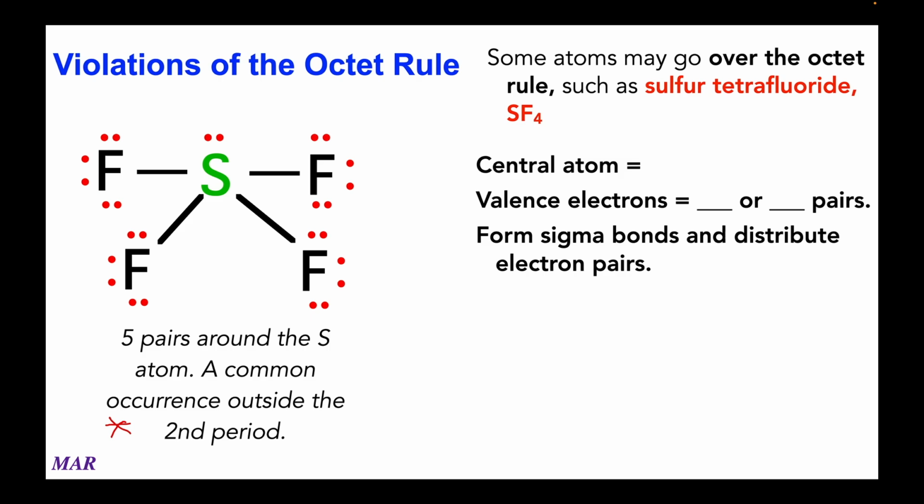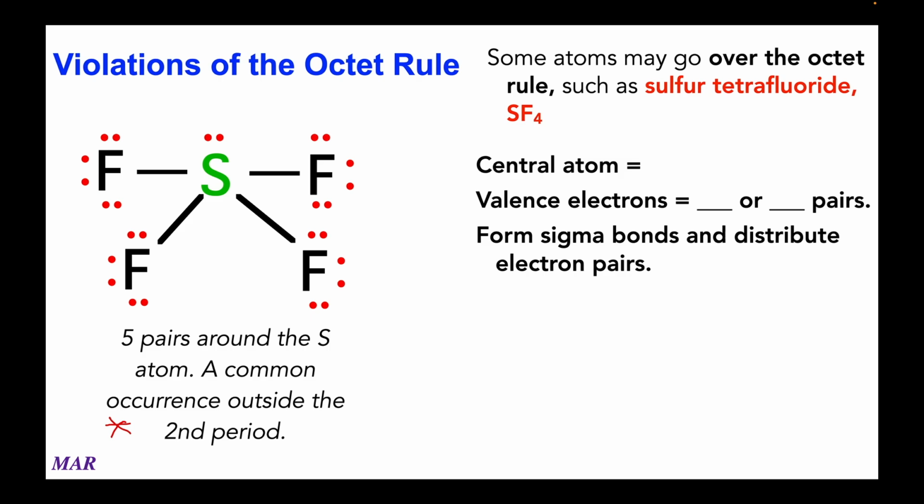So periods go left to right on the periodic table. The second period would be starting with lithium and going over to neon. And if you're outside the second period, like third period, fourth period, etc., sulfur, selenium, tellurium, these kinds of things, they can have more than 4 pairs. It's also important to recognize then that the second period will never have more than 4 pairs. So what that means here is, again, carbon, nitrogen, oxygen, these things will always have 4 pairs. They won't go under, they won't go over, they have to have 4 pairs.